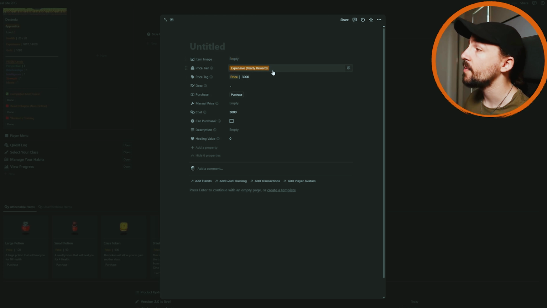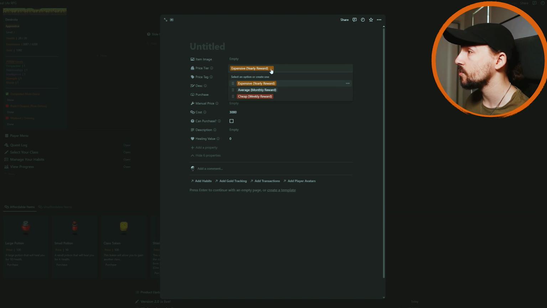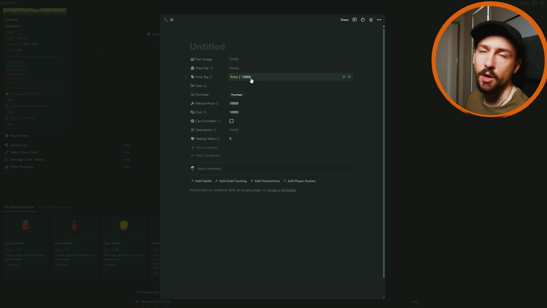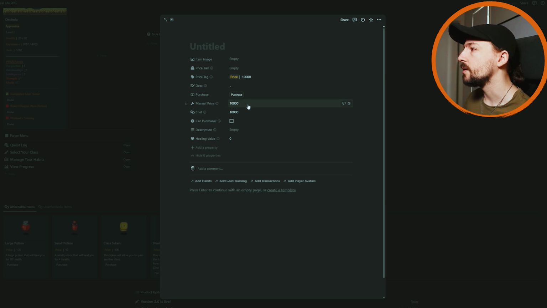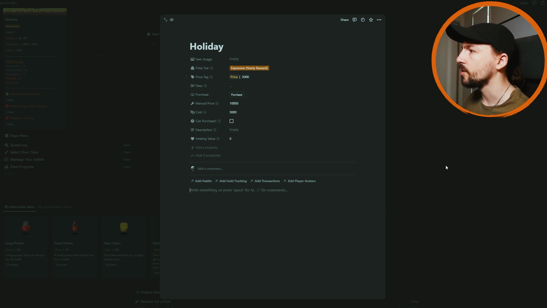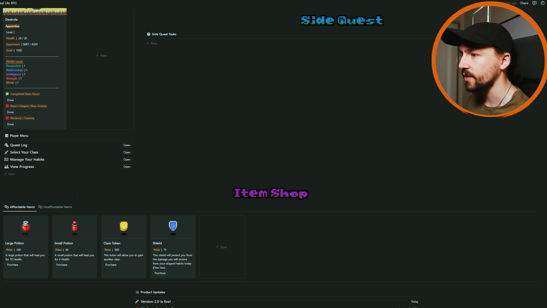If you really want to get into the weeds with it, you can ignore all of those and set a manual price. So if you want to go, I want this to be 10,000 gold, then it's going to be 10,000 gold. But the price tier will always overwrite that. And basically there is a value that says, hey, can you purchase it? So let's say this is my holiday. I won't bother putting an image because that's going to take too long to find the right image for it. But if I now go down here, you'll see it doesn't pop up.